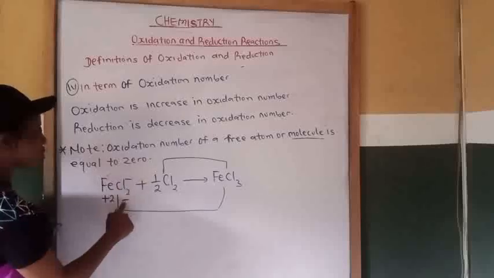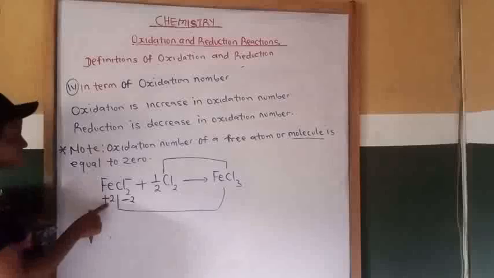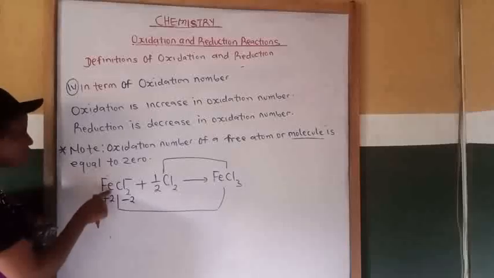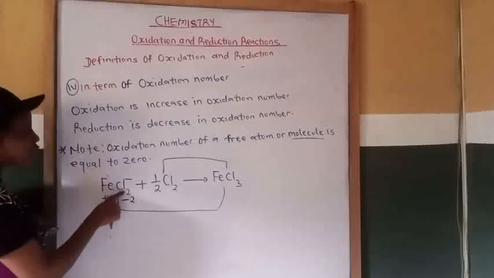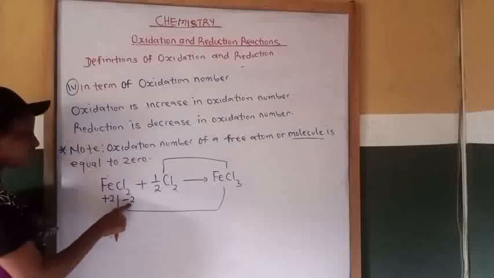Minus 1 times 2 gives minus 2. So Fe minus 2 equals 0, and Fe equals plus 2. So the oxidation number of iron in this compound is plus 2, and that of chlorine is minus 2 in total, since the charge on each chlorine is minus 1.